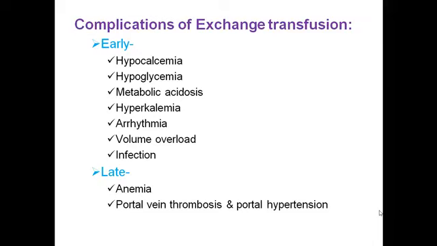These metabolic abnormalities usually develop because in exchange transfusion we use the blood of an adult, and in the blood bag the preservative acid citrate dextrose is used. So hypocalcemia develops because this citrate binds with the calcium of the baby. This is because of preservatives in the blood bag.